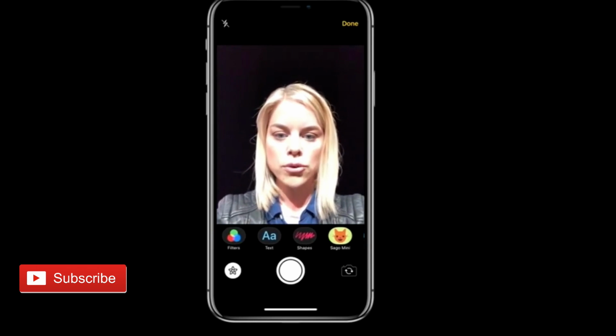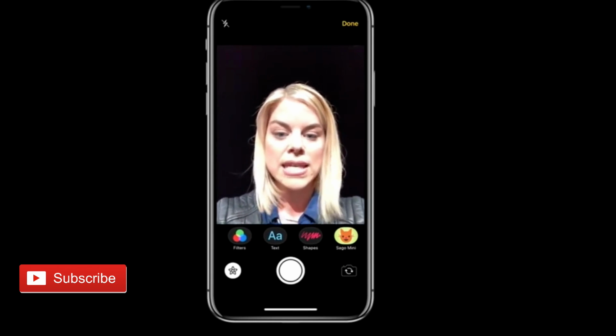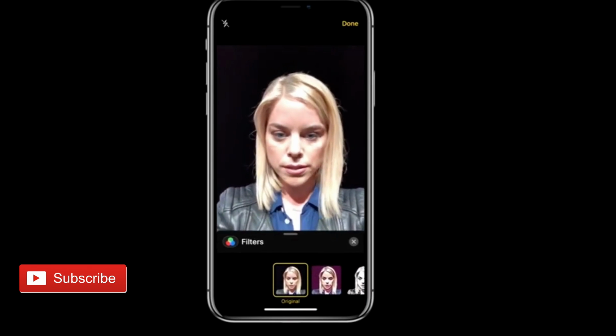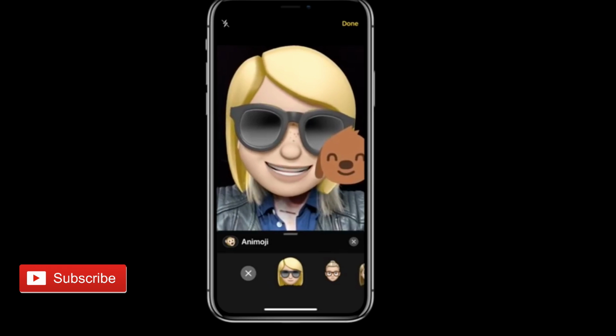Messages also has fun new effects for the camera. Clicking the star to the left of the camera view opens a strip of new effects like adding shapes, text, filters, or applying emojis live in a picture or video.